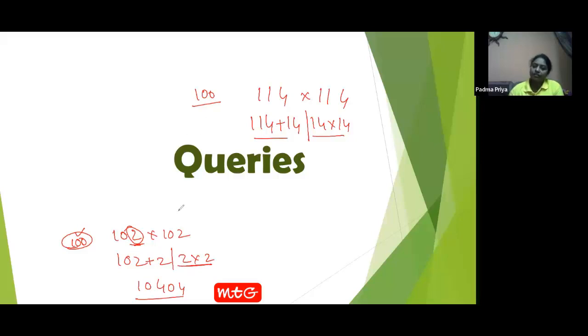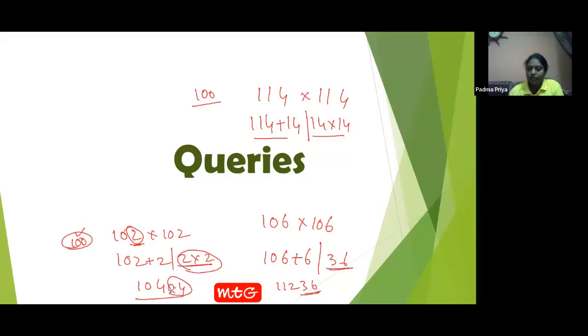Even after using the tricks, we have certain limitations for the tricks basing on the numbers. Like when you multiply 106 into 106, you directly write it as 106 plus 6, and here 6 sixes are 36. So you get 11236, because here already 2 digits are there. We wrote it directly. But here 2 twos are 4 is just 1 digit. So we put a 0 and then write 4.